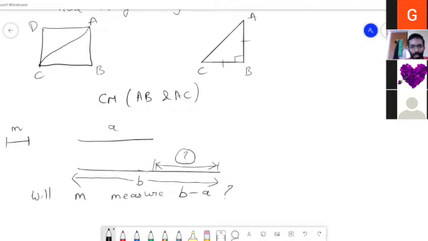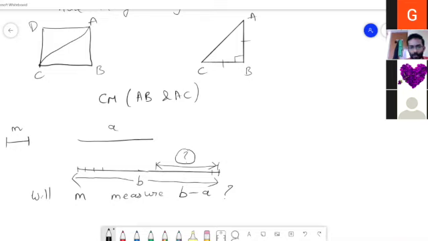Let us try to mark M in B. So we have this M once, twice, thrice, and so on. The last would be somewhere here, and then there's a remainder. But we also know that M measures A, right?